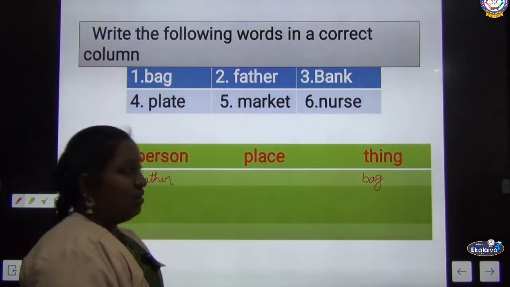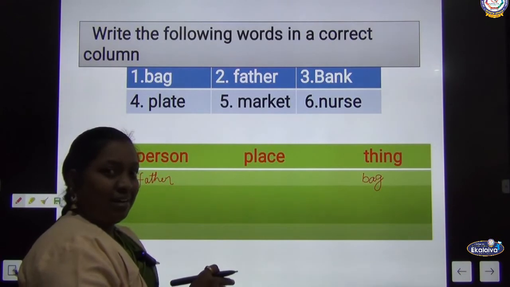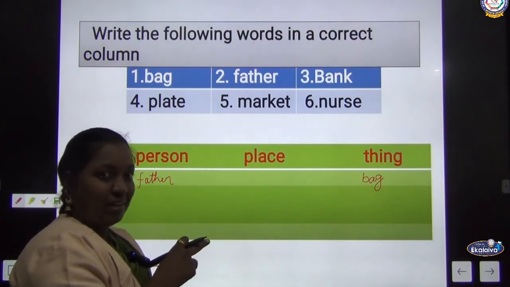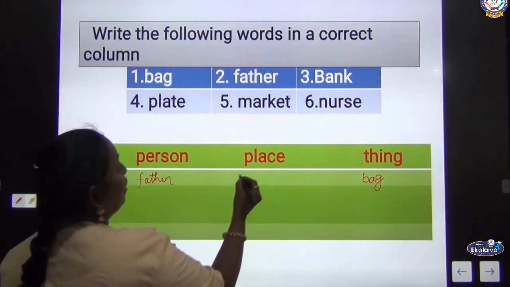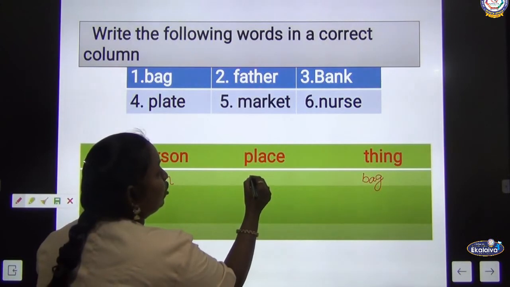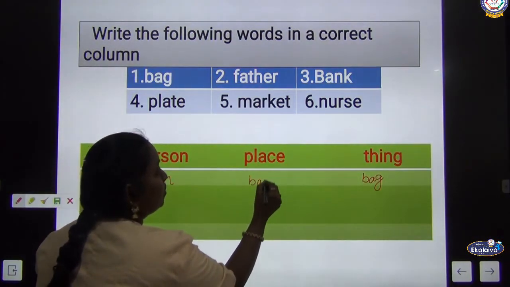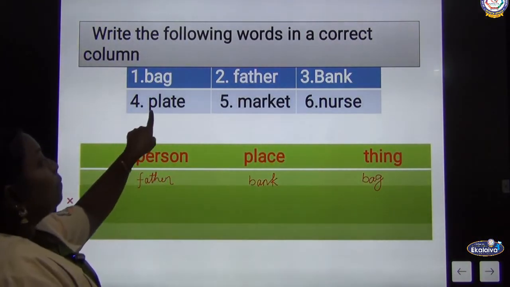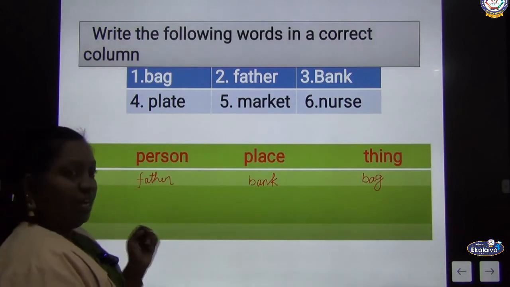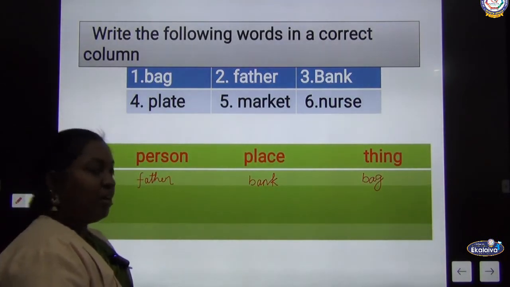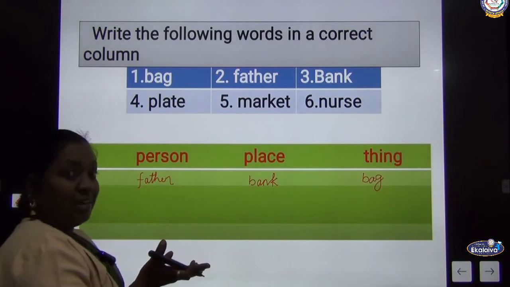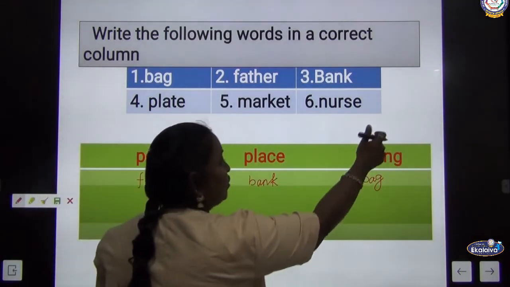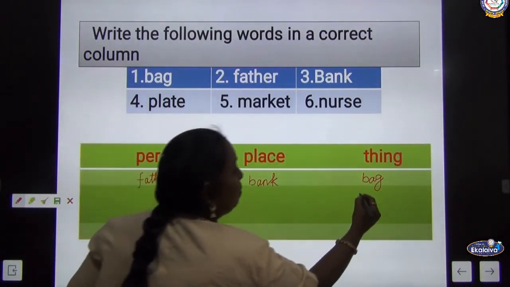B-A-N-K, bank. Okay, this is a what? Here money will be transferred, money can be saved. So what is that? It is a place. So write the name of a bank under the column of place. Got it? Next, fourth one, plate. P-L-A-T-E. It is used to keep things or to have food, no? So that is a what? It is a thing. So under the thing column, you write the name of a plate.